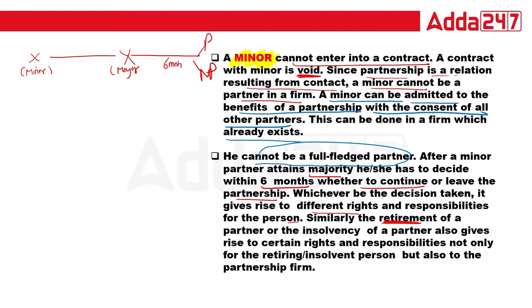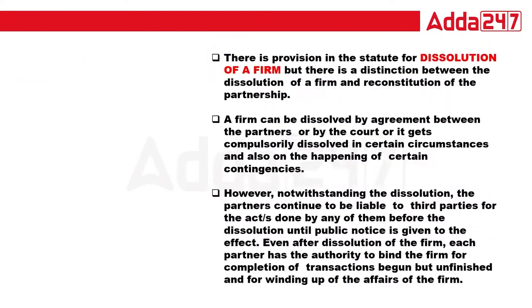Similarly, if a partner wants to retire, he has to give the public notice. Now, dissolution of firm, that is the end of the partnership firm. So there is a distinction between the dissolution of firm and the reconstitution of partnership.